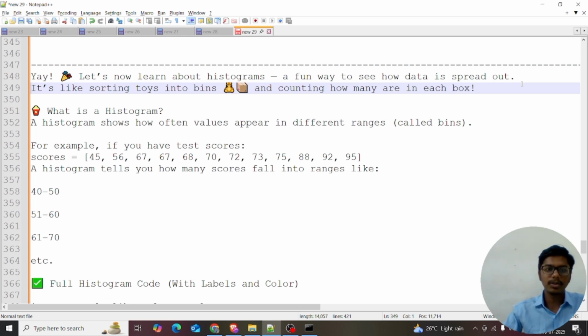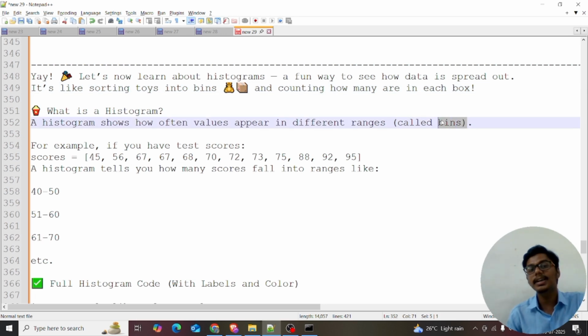Before getting into the histogram, we want to learn something called bins. What is meant by bins? It's like a group by. You learned about SQL, right? It's like bins. We are grouping the categories. For example, we group by age: 10 to 20 are called teenagers, 20 to 50 are called youngsters, and 50 to 80 are senior aged persons, right? So that's how a histogram works with grouping. A histogram shows how often values appear in different ranges. These are called bins. So bins are very important in a histogram. Histogram means bins. Bins is equal to histogram.